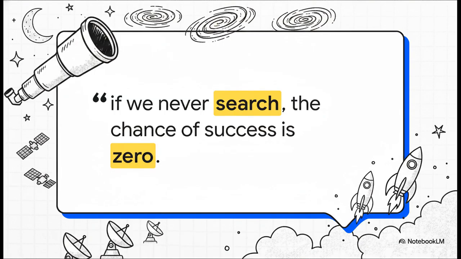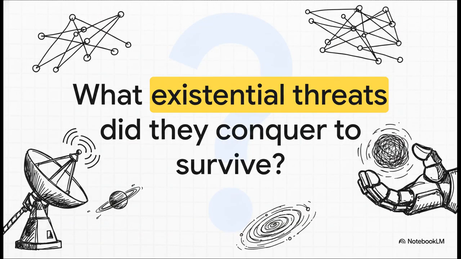But hey, we can't let the math defeat our curiosity, right? As Giuseppe Cocconi and Philip Morrison famously noted back in 1959 regarding the search for extraterrestrial intelligence, the probability of success is difficult to estimate, but if we never search, the chance of success is zero. We have to boldly continue observing, launching new telescopes, and searching the cosmos totally regardless of the daunting statistical odds stacked against advanced life.